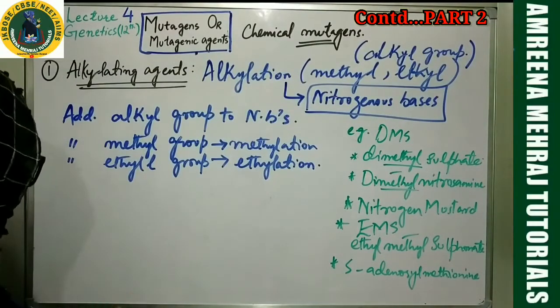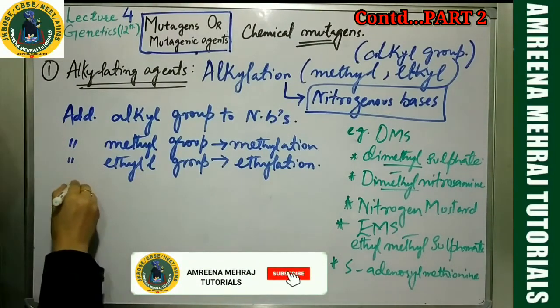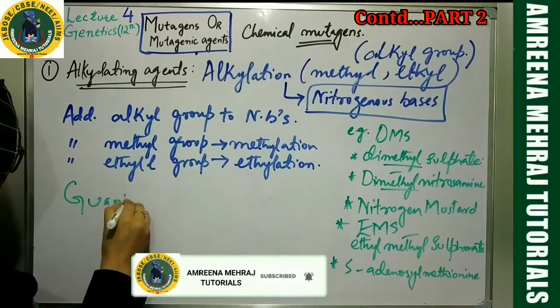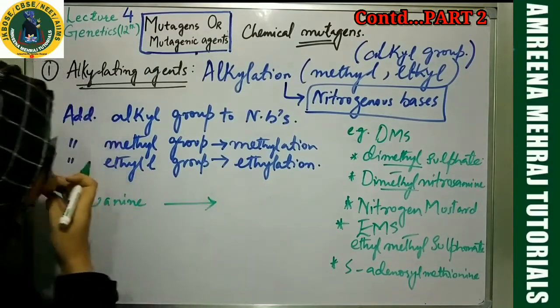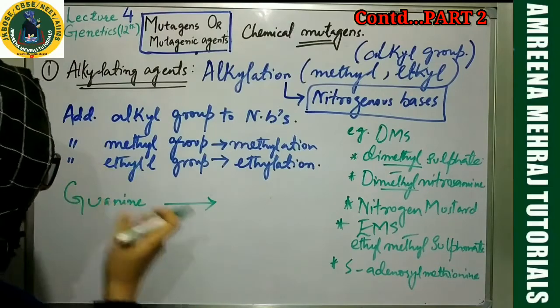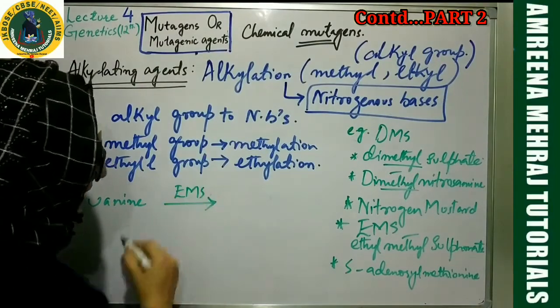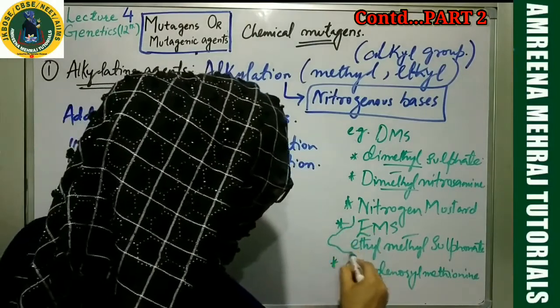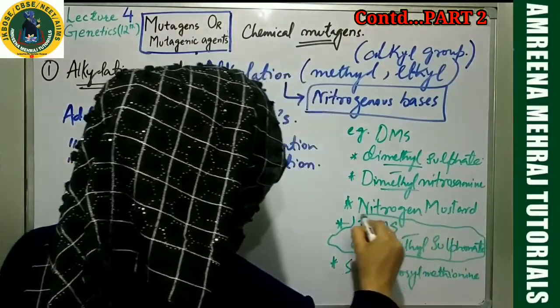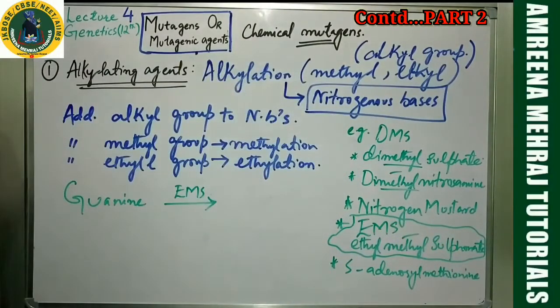Now, my dear students, let me give you one example. Say for example you have guanine. Normally you have guanine. Once this guanine is exposed to, say, EMS, ethyl methyl sulfonate, you added this compound into the cell. What will this cause?